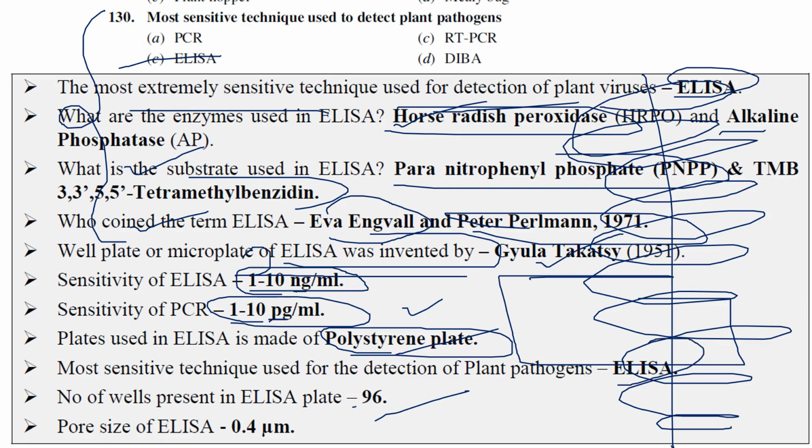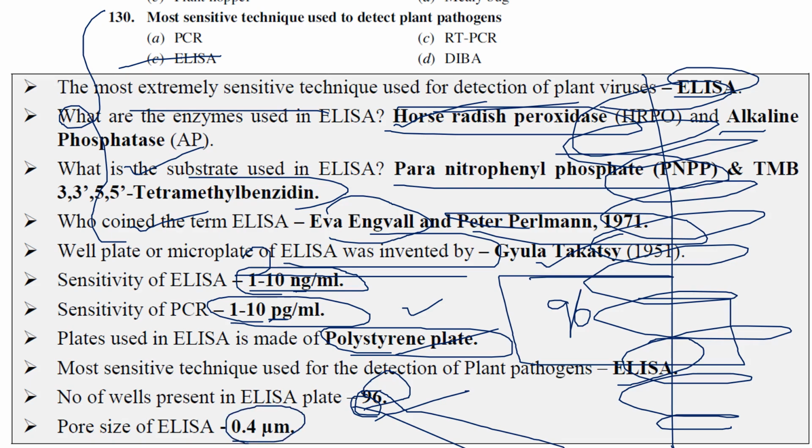Number of wells present in ELISA: generally it consists of 96 wells. Even PCR also consists of 96 wells only. So of course in ELISA, variants are available: 96, 72 and 384, and something plus. So there are various kinds of plates available, but the most commonly used and standard plate consists of 96 wells.